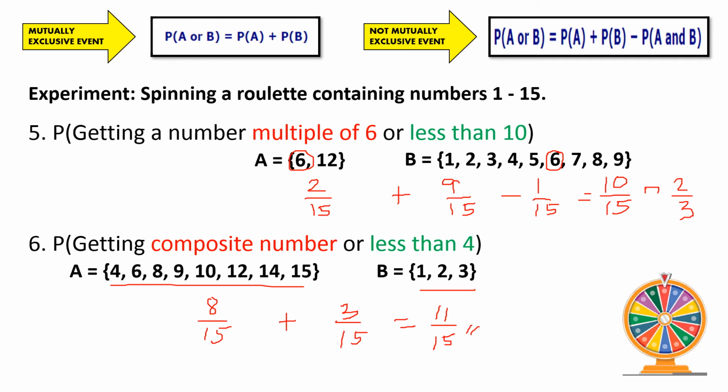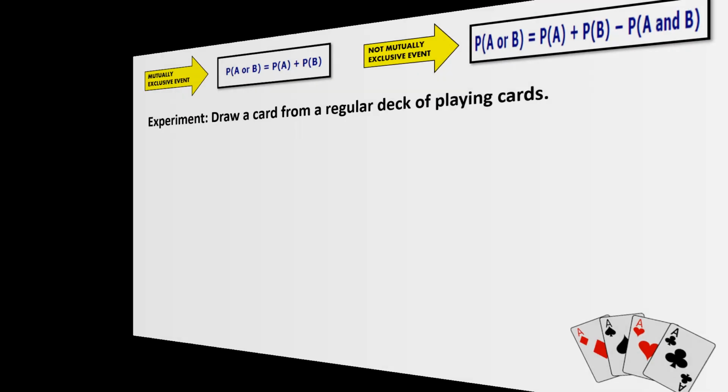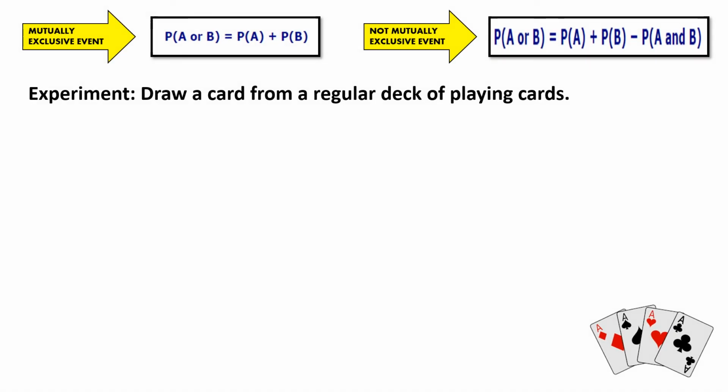Let's have a different experiment. This time, let us talk about playing cards. So drawing a card from a regular deck of playing cards. So we all know that a regular deck of playing cards contains 52 cards. So this will be our total possible outcomes. So that's problem number 1, or probability number 1.